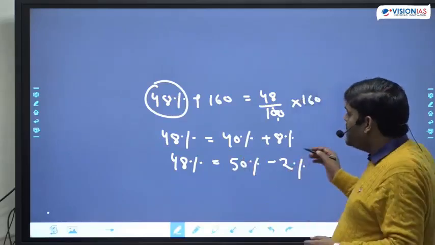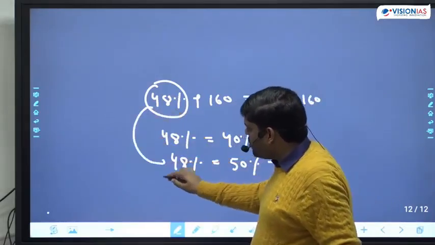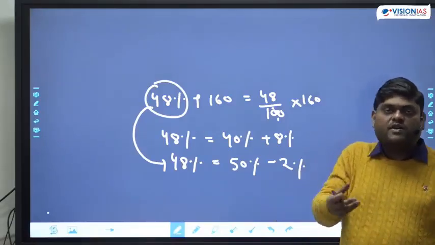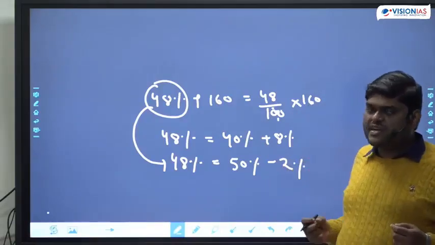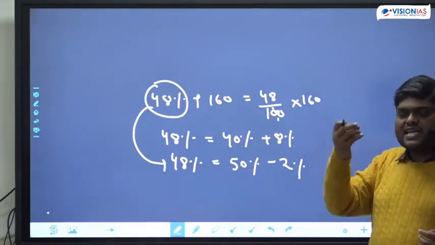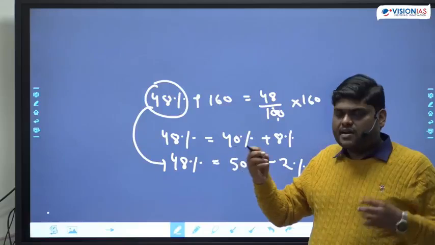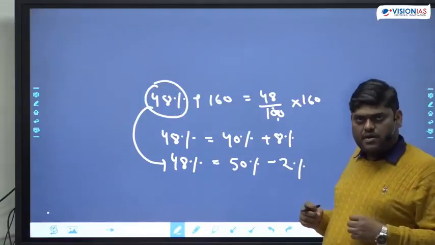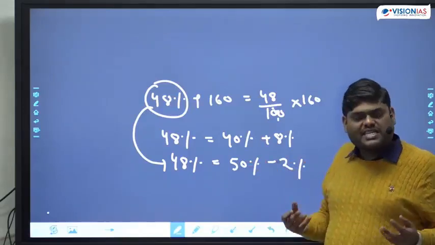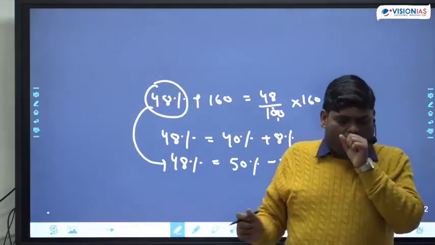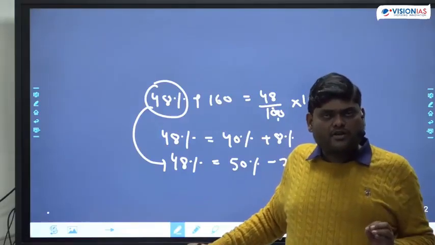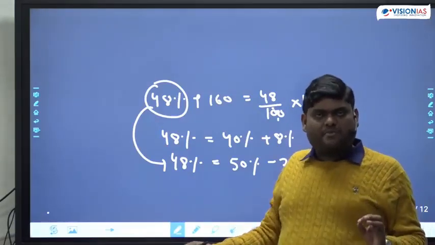Might be you did not know how to find out 48% till now. This can be one way to find 48% of a number. But now, as soon as I told you, at least your mind will accept this is another pattern by which we can solve the problem. This is how mathematics can be learned. Are you getting my point or not?